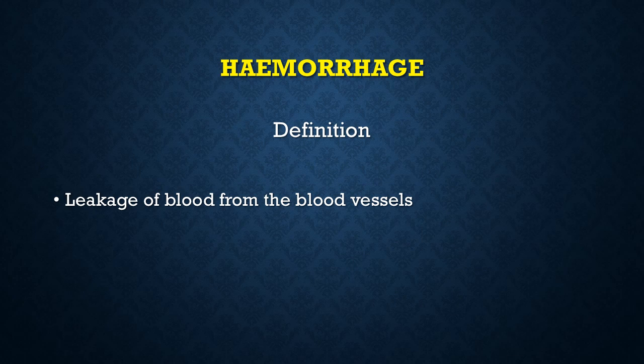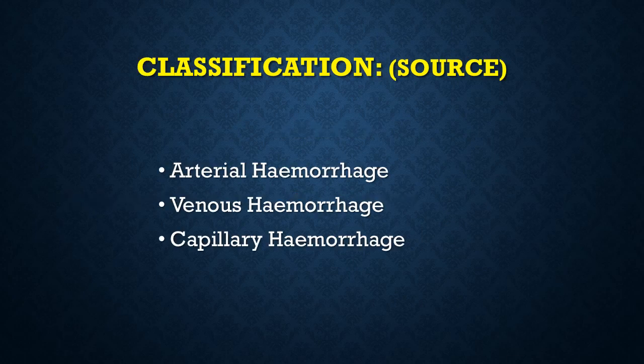As you all know, hemorrhage is defined as leakage of blood from the blood vessels, usually because of a cut or a tear in the blood vessel secondary to trauma. There are multiple ways of classifying hemorrhage. It can be classified based on the source of the blood that is hemorrhaging. Then it would be arterial hemorrhage, venous hemorrhage, or capillary hemorrhage.